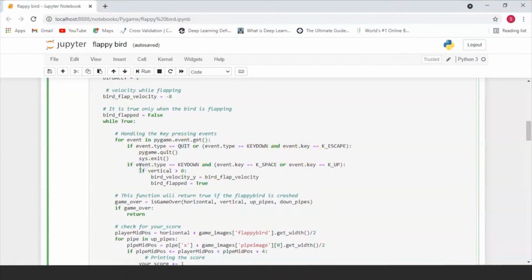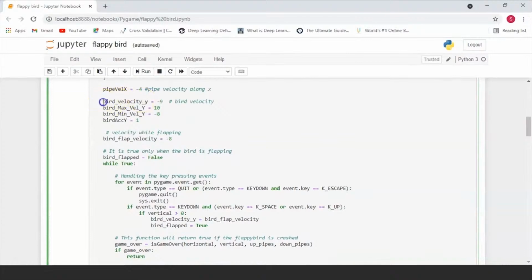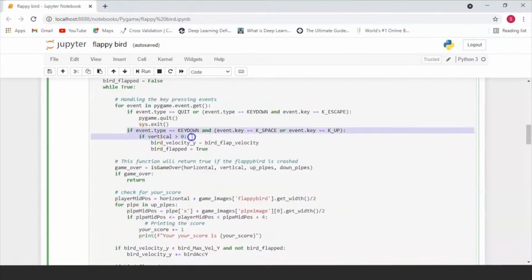Now if your event type is equal to key down and your event.key is equal to space or K_UP, this is basically what you're going to be using to make sure that your bird is moving. There are two main keys which are going to be coming into play over here. You can press the key down as well as the space key, or the key down and the up key. So over here this is going to move your bird vertically, and it's also going to make sure that your bird flaps its wings, which is where the bird velocity, which are all these parameters, will come into play. So this will basically help your bird move forward.